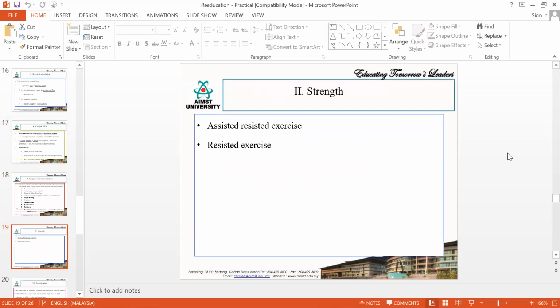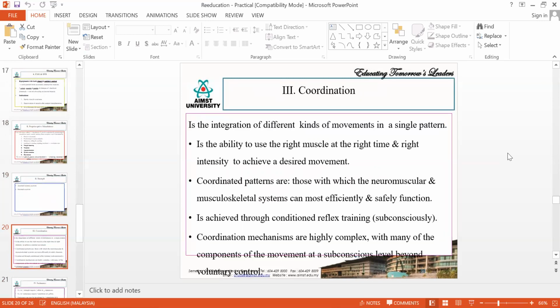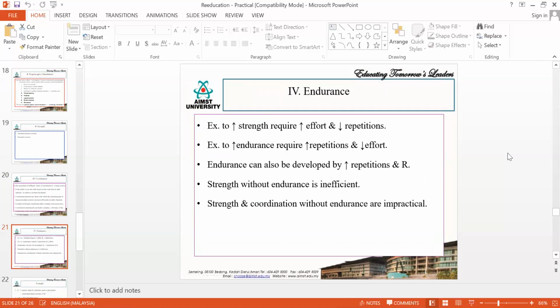Then after increasing the muscle power to 5, if you want to increase the coordination, you need to go for coordination training. Then you need to do endurance training, because strength, coordination, and endurance depend on each other. Without one, the other cannot do anything. So it is interdependent.